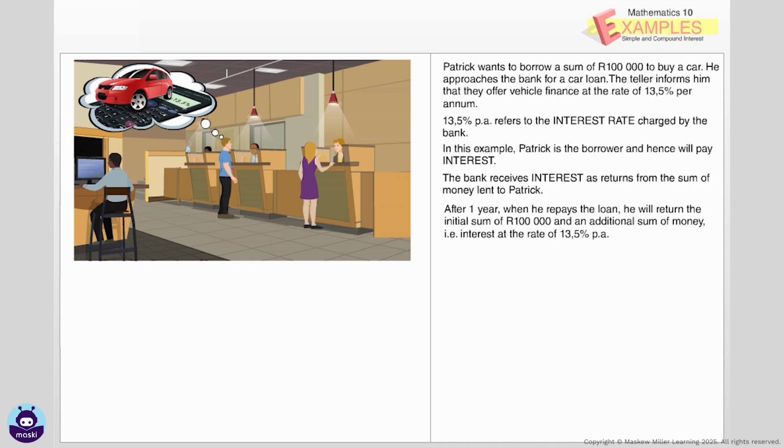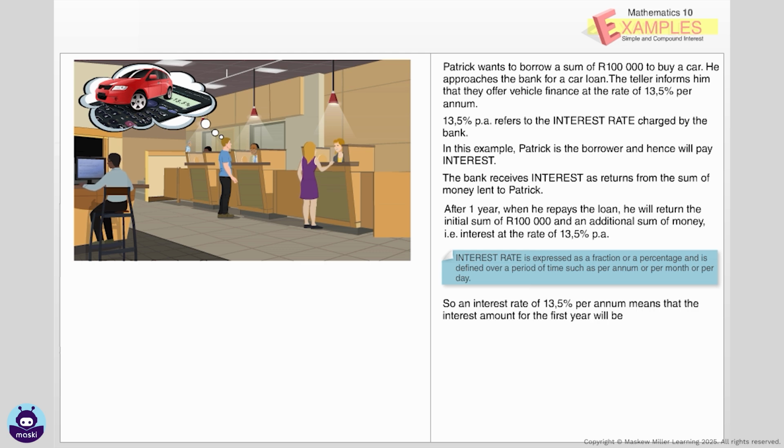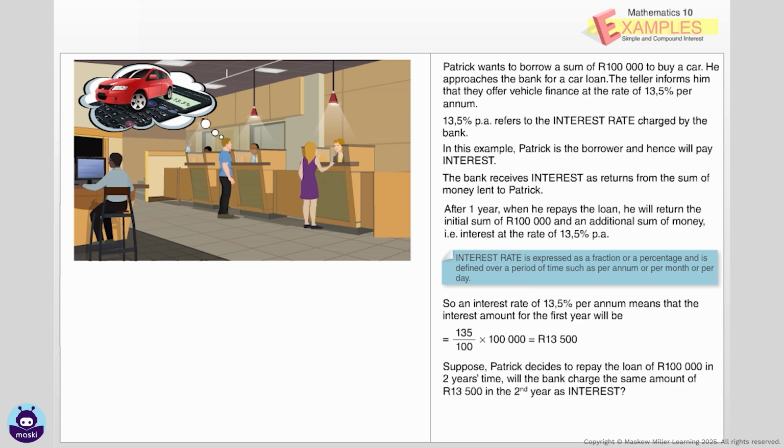After 1 year, when he repays the loan, he will return the initial sum of 100,000 Rand and an additional sum of money, that is, interest, at the rate of 13.5% per annum. Interest rate is expressed as a fraction or a percentage and is defined over a period of time, such as per annum or per month or per day. So, an interest rate of 13.5% per annum means that the interest amount for the first year will be 13,500 Rand. Suppose Patrick decides to repay the loan of 100,000 Rand in 2 years' time.